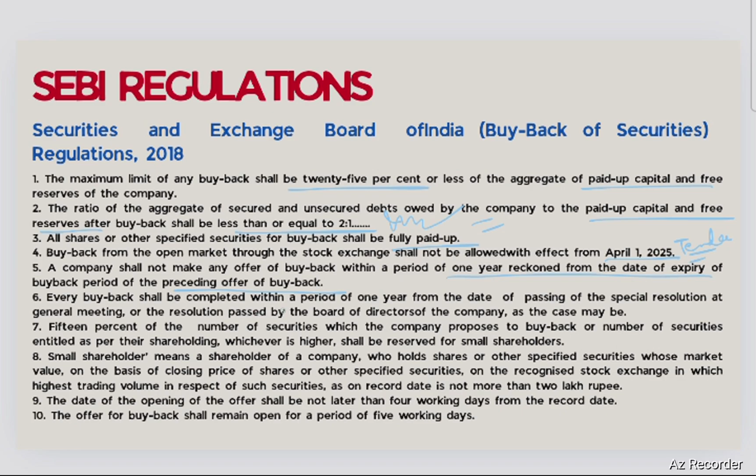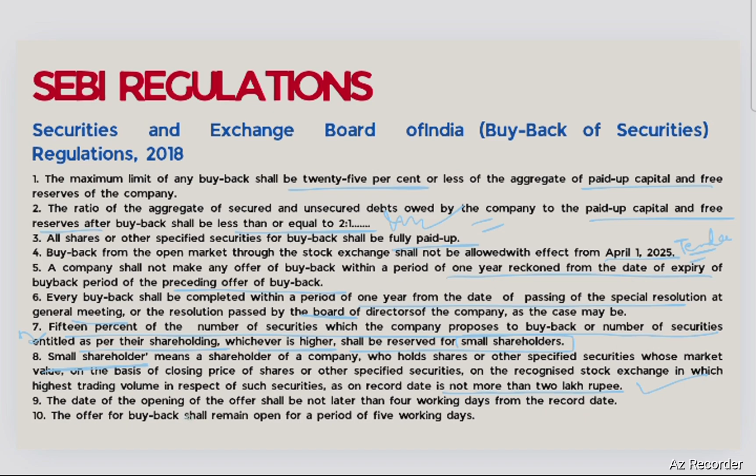Every buyback shall be completed within a period of 1 year from the date of passing of the special or board resolution. 15% of the shares: again, this is a very relevant provision, that 15% of the number of securities which the company proposes to buy back, or number of securities entitled as per the shareholding, whichever is higher, shall be reserved for small shareholders. Now, what is a small shareholder? A small shareholder is a shareholder whose market value of investment is not more than rupees 2 lakh.